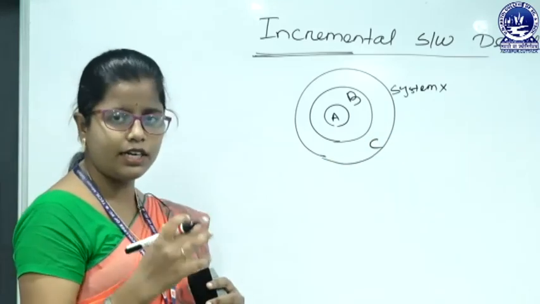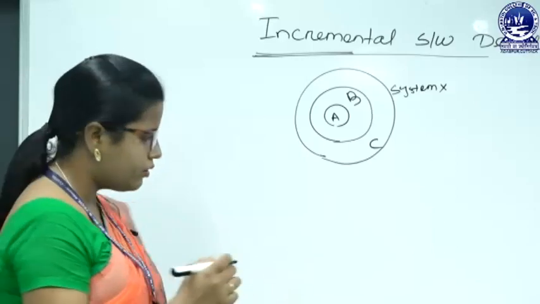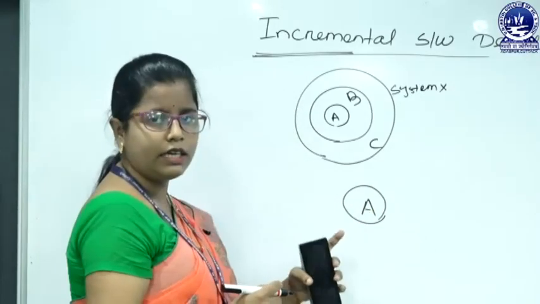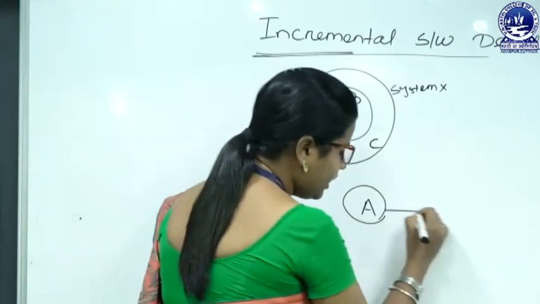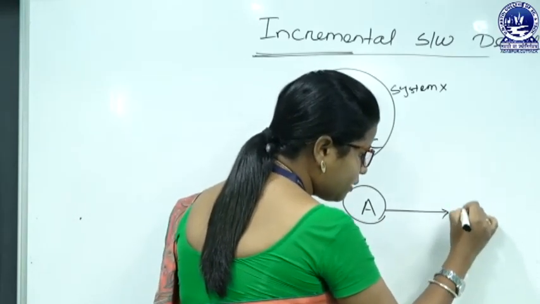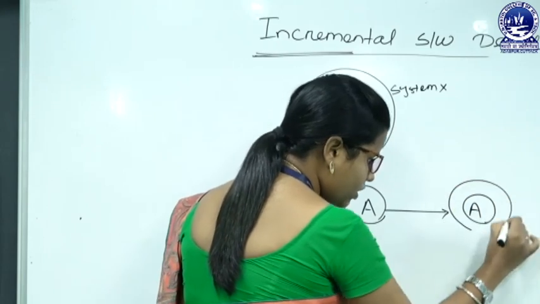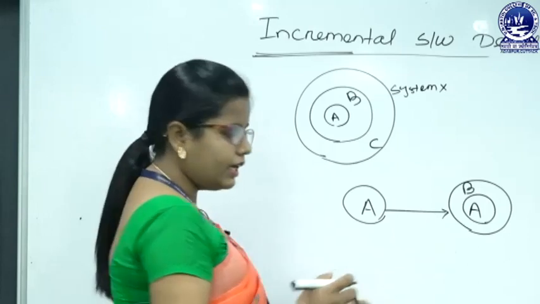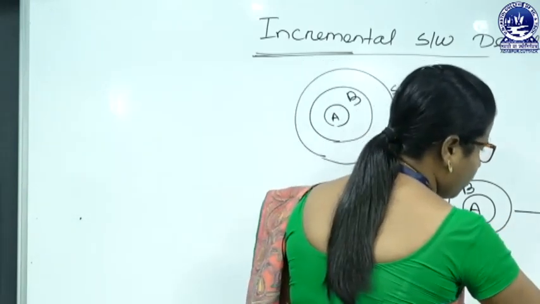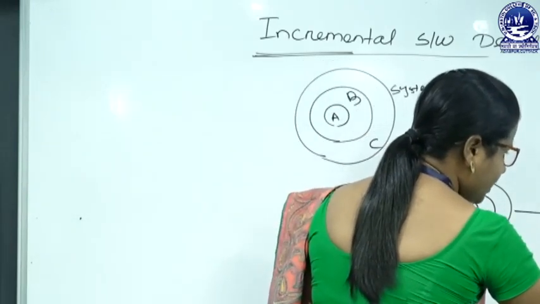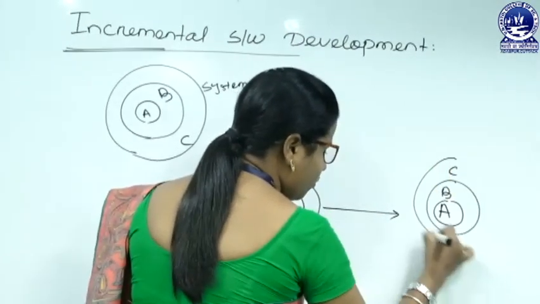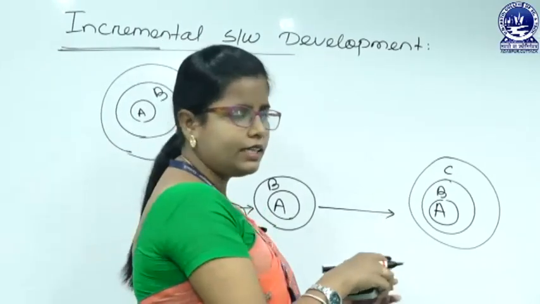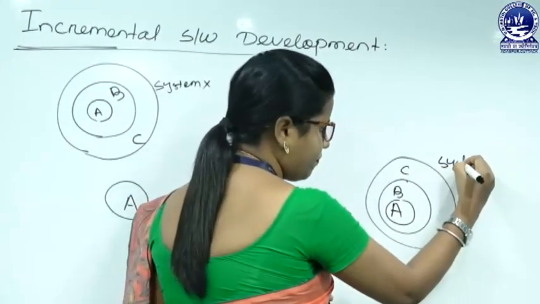Then how will I develop system X? First I will go for A. This is my initial version. Only then will I go for B; that means A already exists and I develop B. Then I have A and B with me, and I go for C. After developing C, what I get is system X.